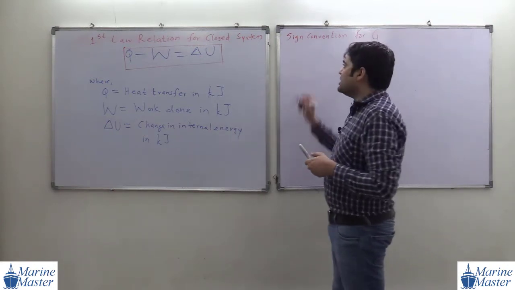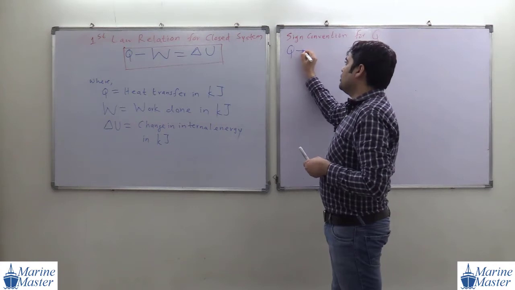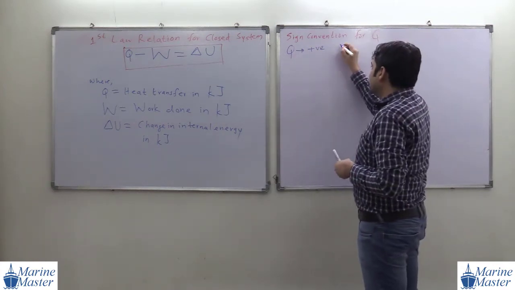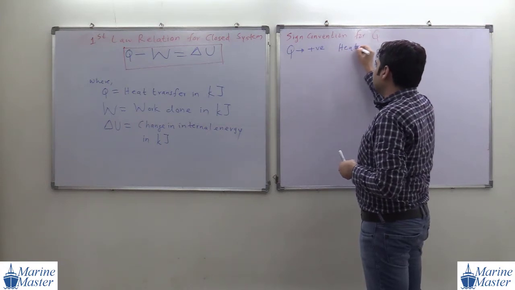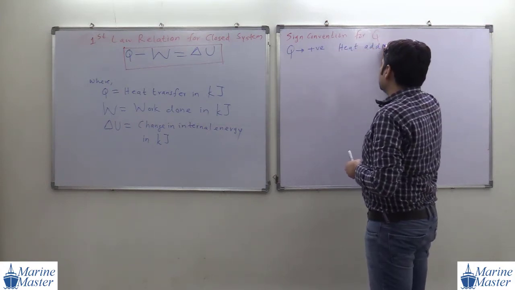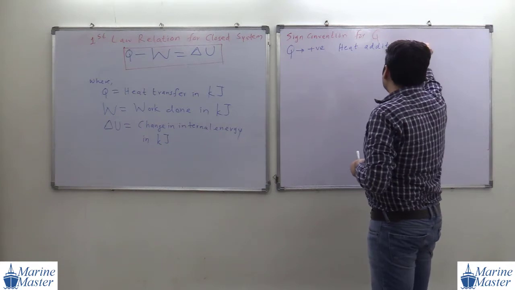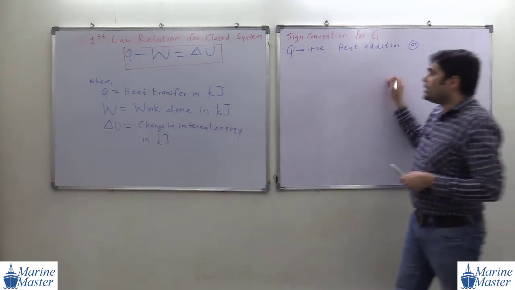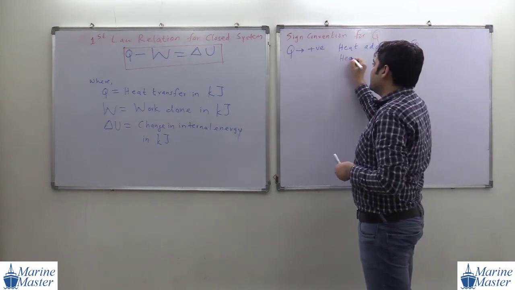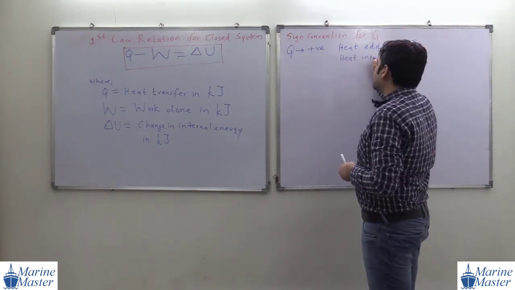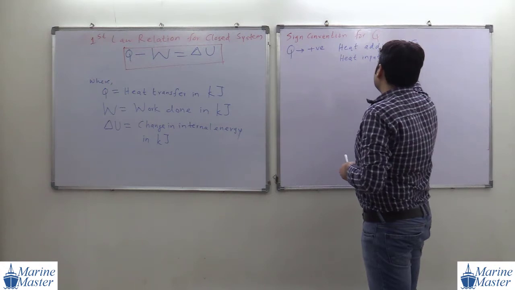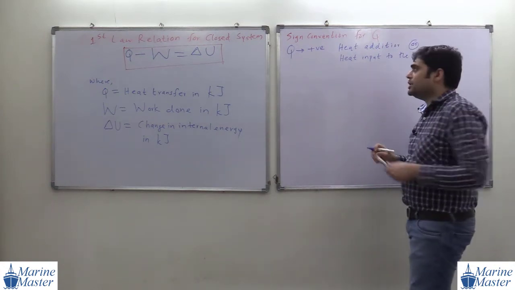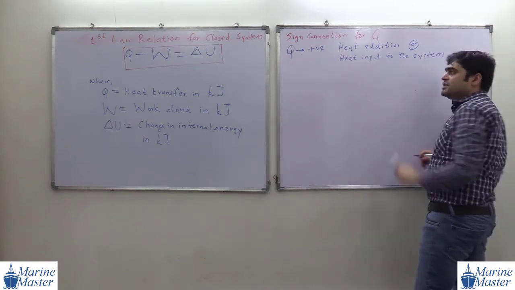If the value of Q is positive, then it is heat addition or heat input to the system.